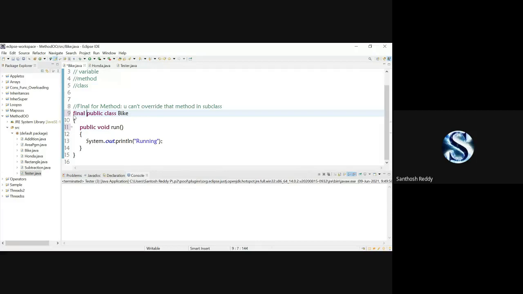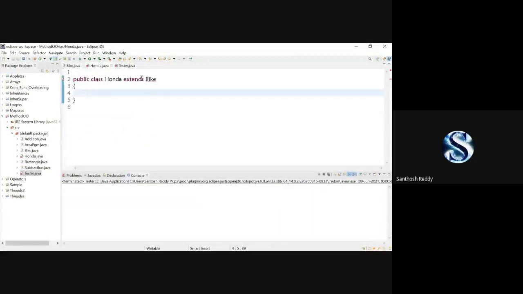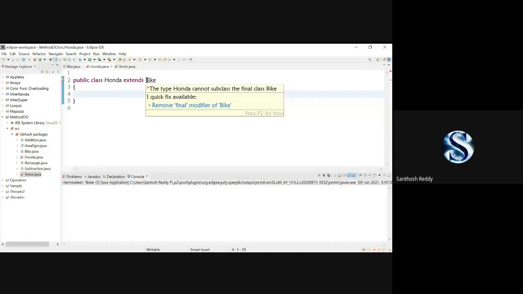Final public class Bike, public void run, whatever is there, that is done. So now in Honda, I can extend Bike. I'm extending Bike, and it shows an error here. Why? Because I have made the class final. Once a class is final, you cannot extend that particular class in any other classes.